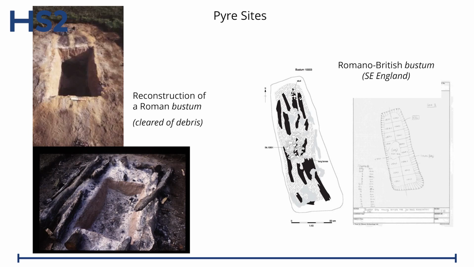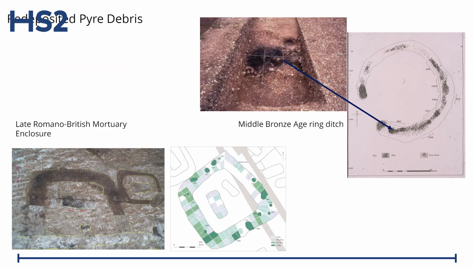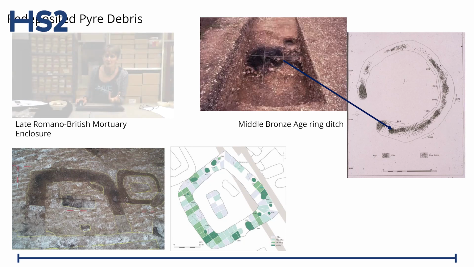They put it together into a heap, and then they pushed the logs, the charred logs from the side, back into the grave. Another type of deposit is pyre debris, redeposited pyre debris, i.e. material that didn't just lay on the pyre site. Now, it might not look very exotic, but it can contain a wealth of information.